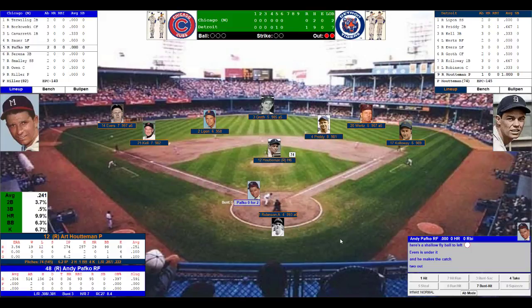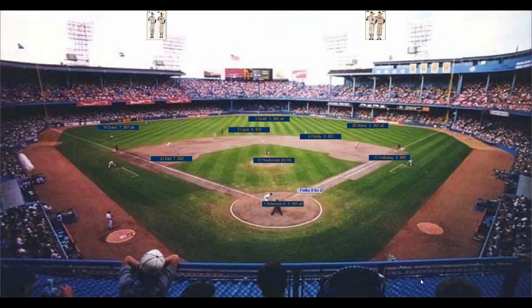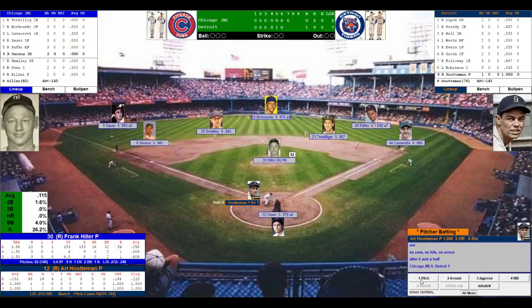So with 2 outs, no one on, it's up to Andy Pafko, Cubs right fielder, to keep this inning alive. Pafko had 36 home runs, so he's got pop in his bat. He digs in. He's looking for a pitch he can grip and rip. Robinson flashes the fingers. Hauptman nods his head. Here's the pitch to Pafko. And that is a grounder to short. And Lipton makes the play, side retired. Very smooth play moving towards the second base bag. We go to the bottom of the 7th.